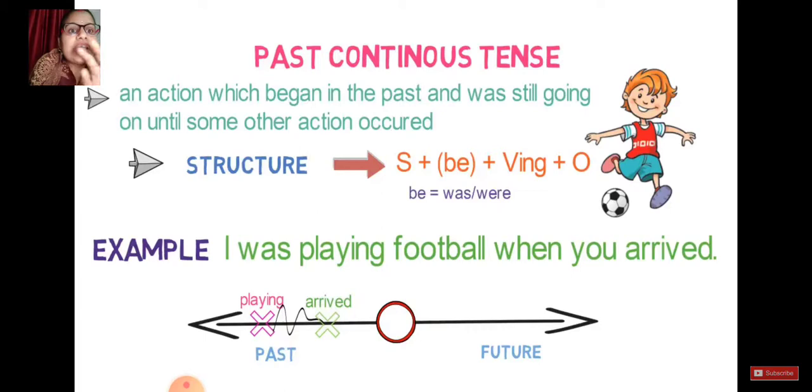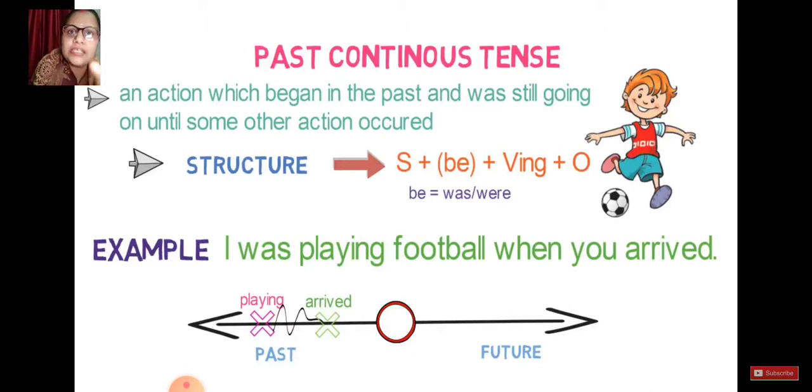Try to understand, student. I was playing still indicates that there was an action which you were doing, but what happened to that action? When you arrived, the new verb also occurred. So they are talking about two actions here. One was in process and another, when you arrived, indicates that the other action was still going on with the one action which occurred.